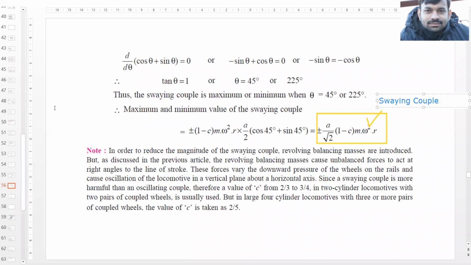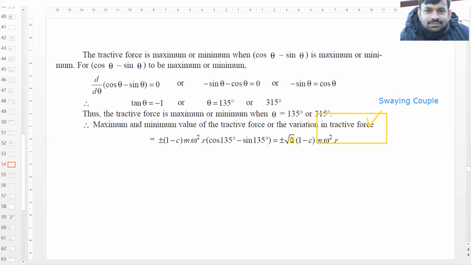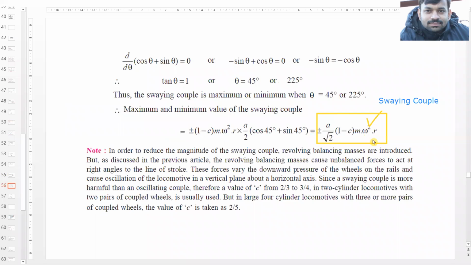The only difference in the expression is that it is plus or minus √2 (1 − c) m ω² r, and this is the tractive force, and this is the swaying couple. A/√2 comes into the picture. Rest all is the same.